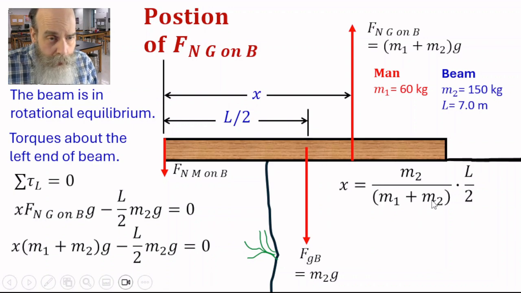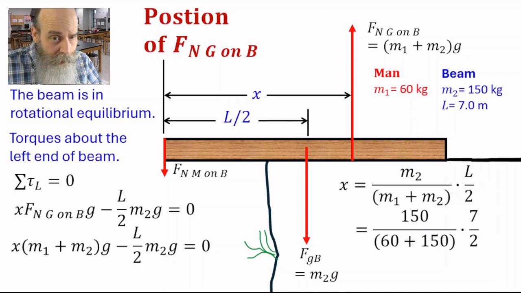That means that the normal force is applied over here, between the edge of the cliff and where the force of gravity acts. That makes sense, because the normal force is larger than the force of gravity, so it must be applied at a shorter distance from the left edge of the beam. Putting in our numbers, we get this, 2.5 meters.